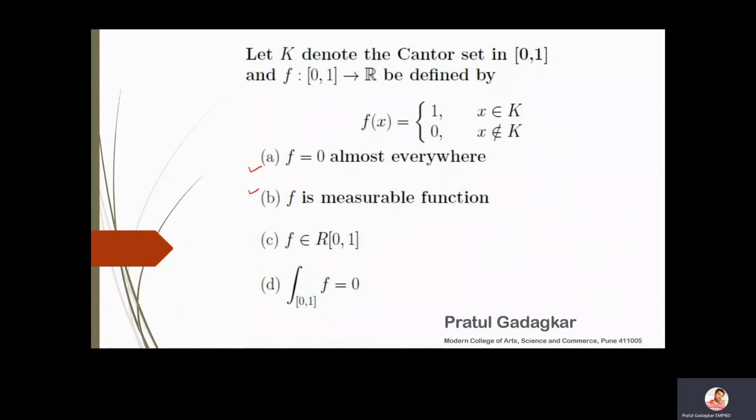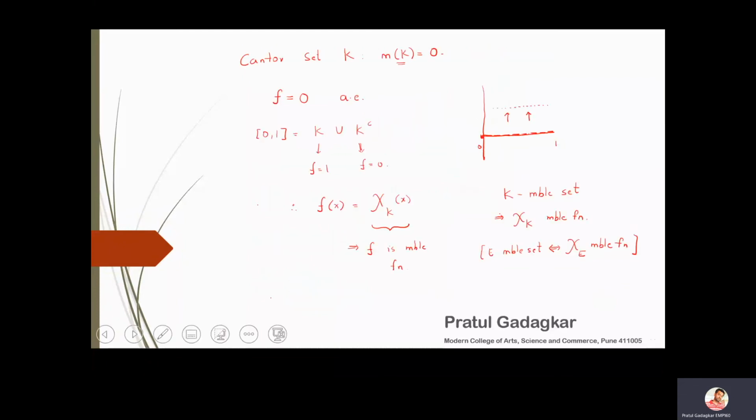Now let us see what about the third and the fourth option. If you carefully look at the graph of the function, this is a rough graph, not a perfect graph. This function is 0 almost everywhere, but it is discontinuous at the points on the Cantor set. It is also a bounded function, because it lies between 0 and 1.